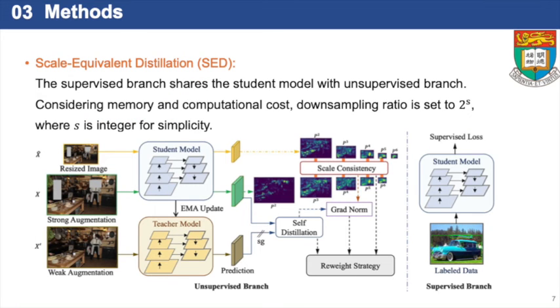This is the overview of SED. The supervised branch shares the student model with the unsupervised branch. For the unsupervised branch, the images with strong augmentation are input to the student model. The network outputs a pyramid of score maps. We shift the pyramid score maps and penalize the distance between score maps. This regularization encourages the detector to predict consistently for different size images.